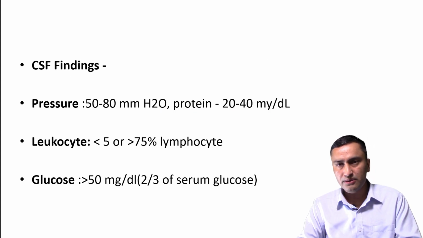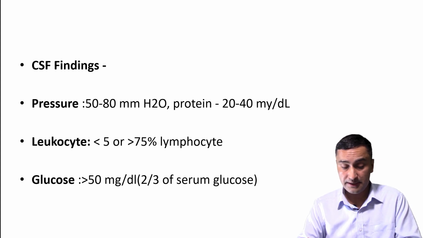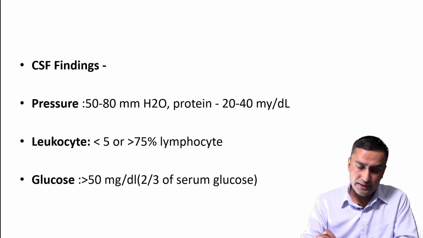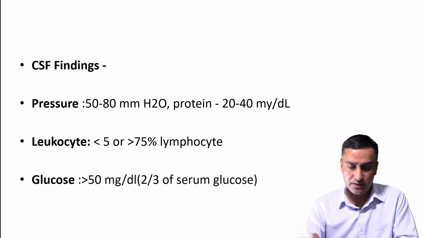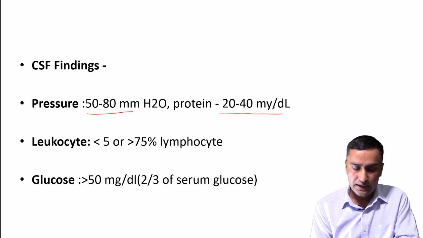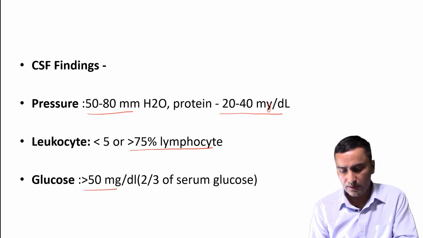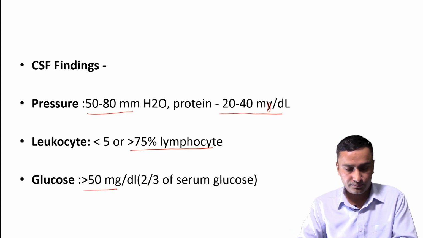Another important topic asked in meningitis is the CSF findings. Basically, you should know the cerebrospinal fluid pressure, which is 50 to 80 millimeters of water, and normal protein level is 20 to 40 milligram per deciliter. Leukocyte count is less than 5 with more than 75% lymphocytes, and glucose is more than 50 milligram per deciliter, two-thirds of the serum glucose.